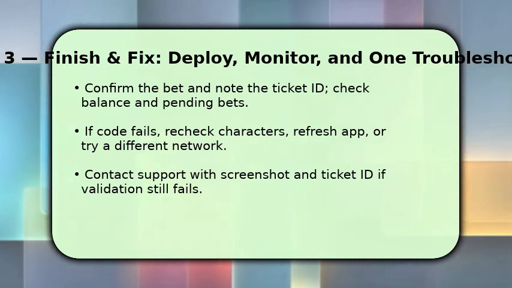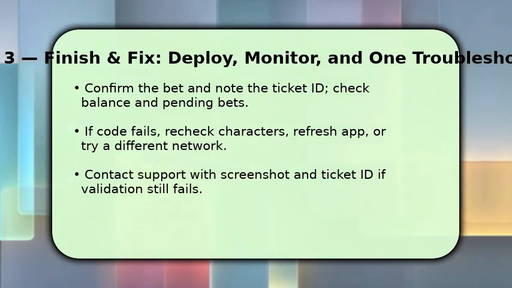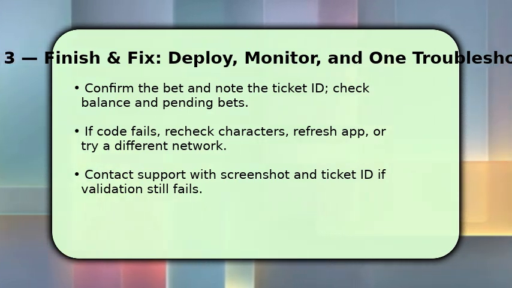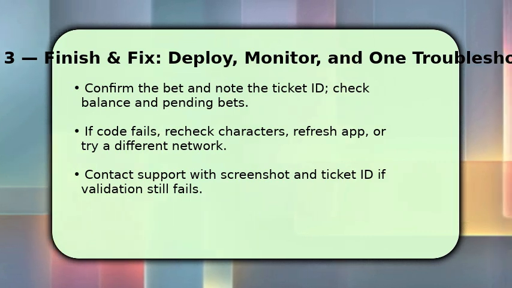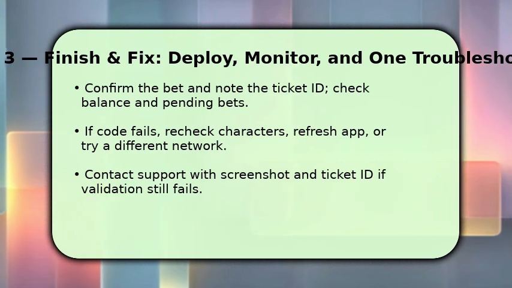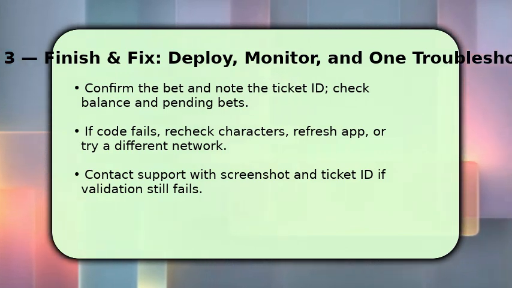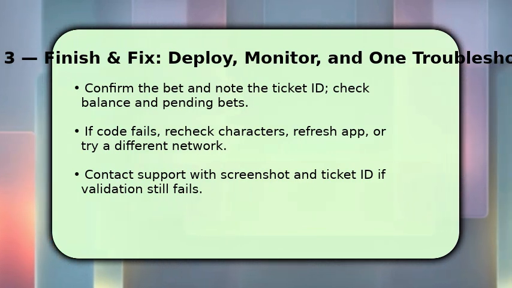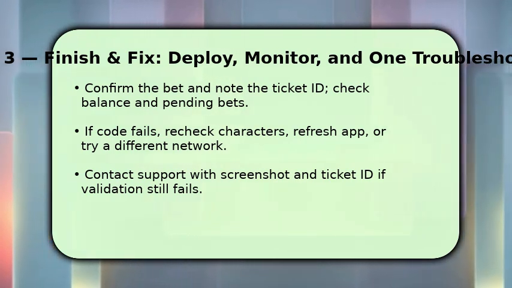If the booking code fails, first recheck every character in case, then refresh the app or reload the page and try again. Sometimes network or cache causes rejection. If it still won't validate, take a screenshot, include the ticket ID, and send to Sportybet support. This speeds resolution. Finally, double-check rules and expiry. Codes often expire.